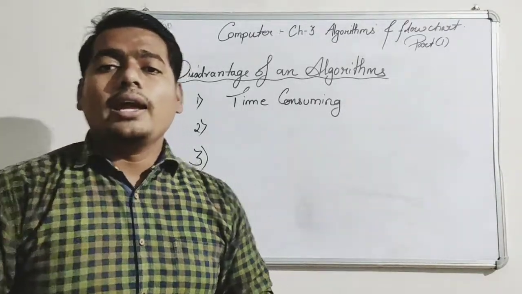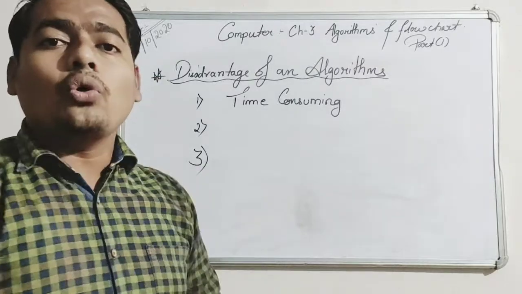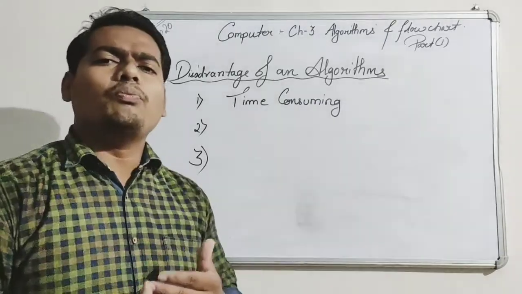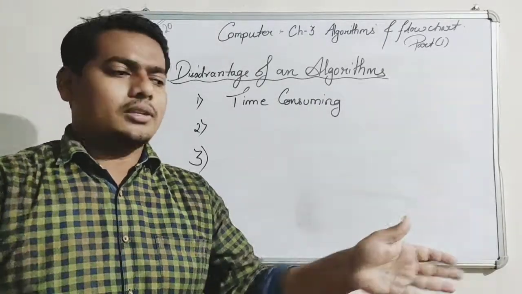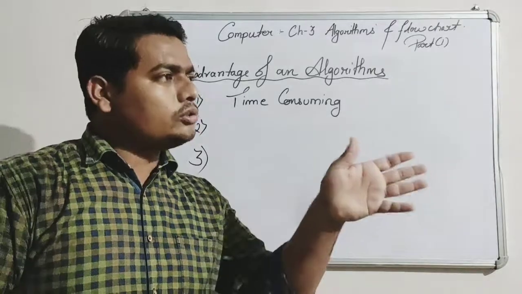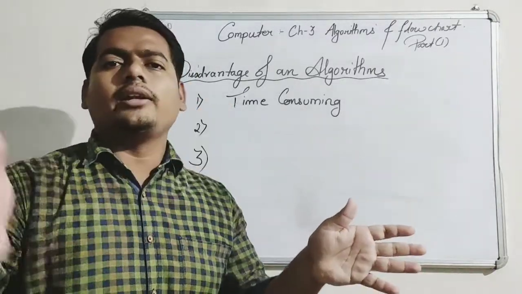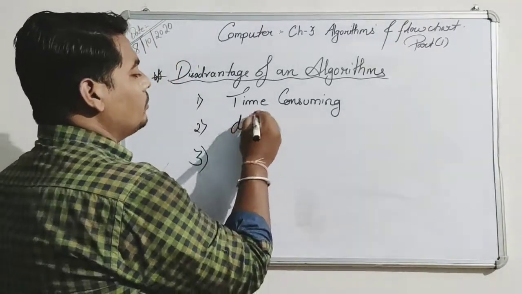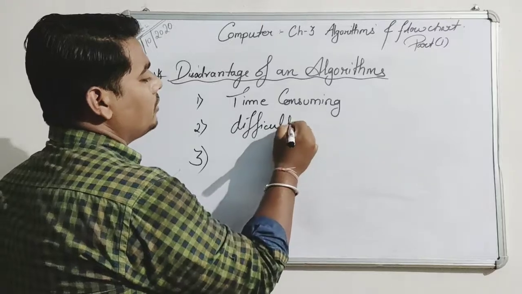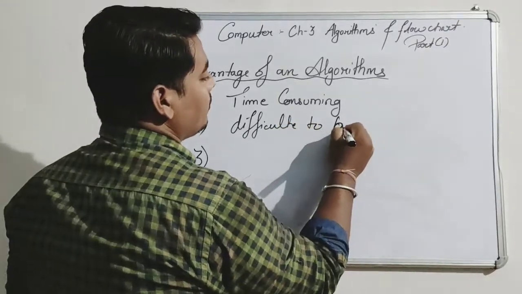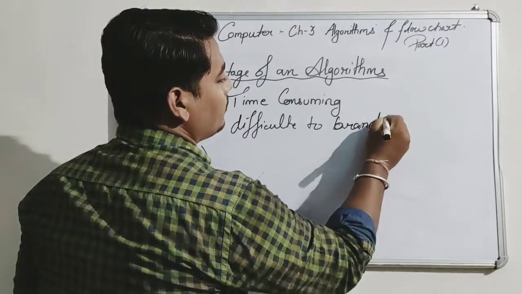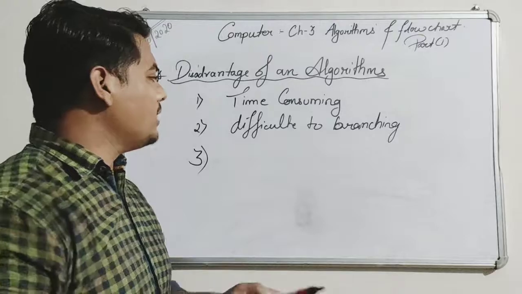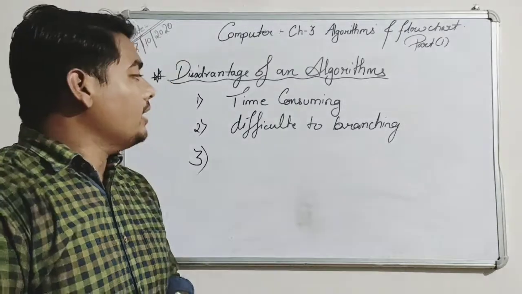Next, what is the second one? The second one is that it is difficult to show branching. Branching means sometimes some tasks or problems have 2 or 3 ways to go, so many answers are also there. It is difficult to show branching or looping. You will learn about looping and branching further, but I will give you a normal definition.